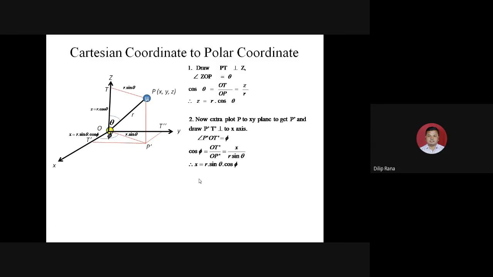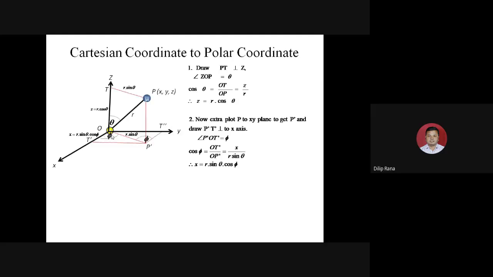And at the last, if I want to determine the polar coordinate along the y-axis, I need to draw a line perpendicular to the y-axis. This will be P dash T double dash. So this will be perpendicular. If this is perpendicular, then this will be the hypotenuse, that is OP dash.